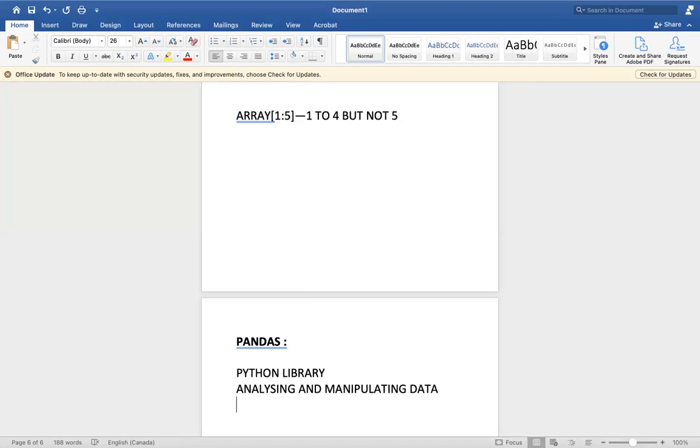What do you mean by analyzing and manipulating? Pandas allows us to analyze big data and make conclusions based on statistical theory. It can be used for analyzing big data sets and make them readable and relevant. If there is any relation between columns, it will get the maximum value, the minimum value, etc., from the pandas database.